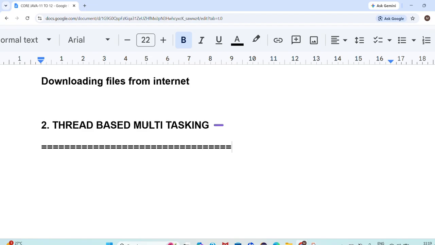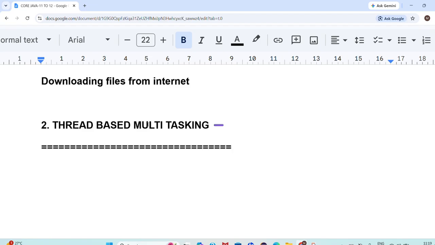And if you want to execute any task, the required thing is a thread. For example, if you want to execute a simple Java hello world program, System.out.println of hello world, that is also one task or not?